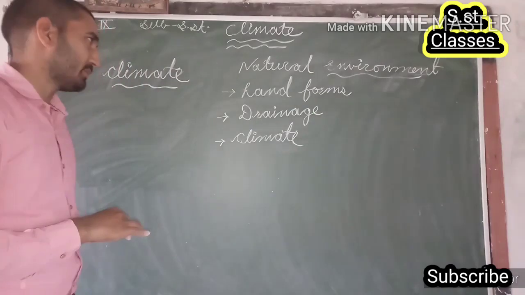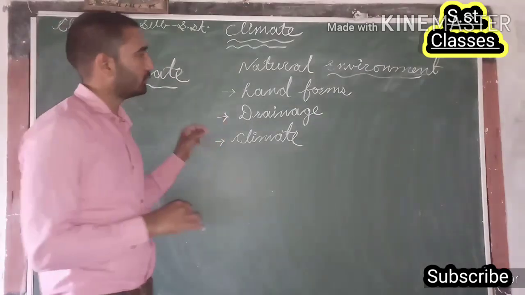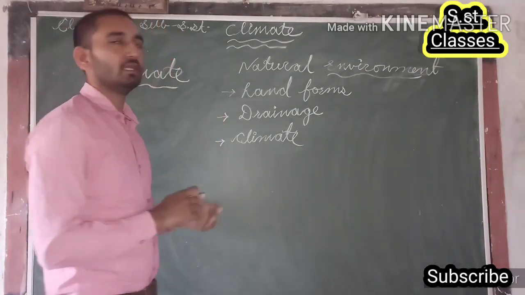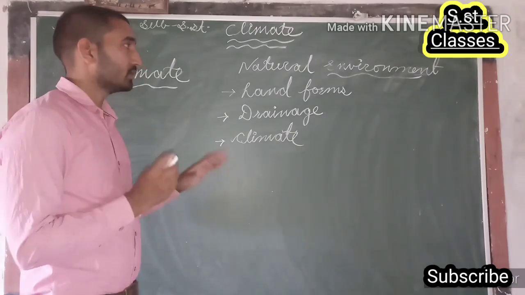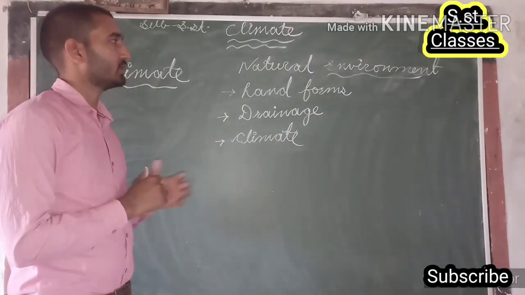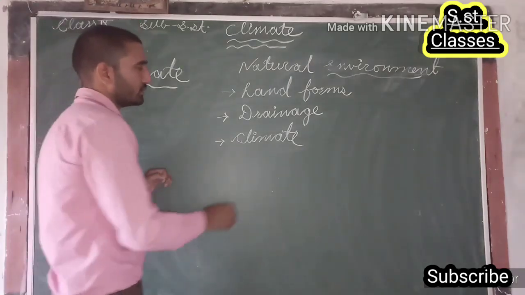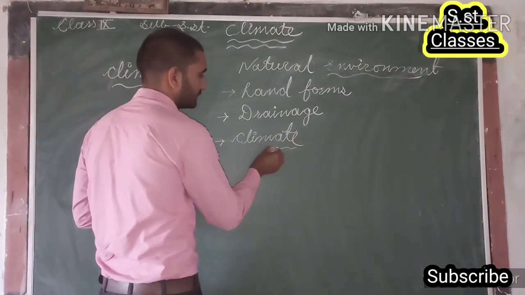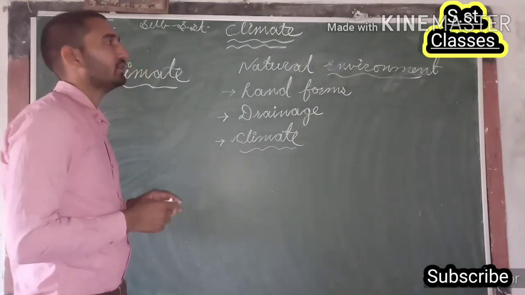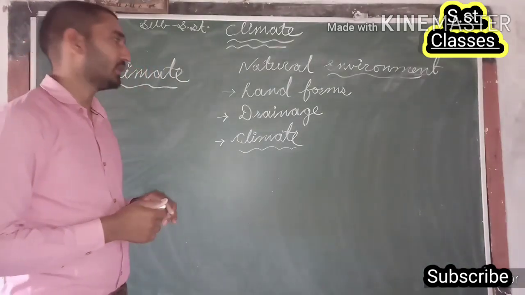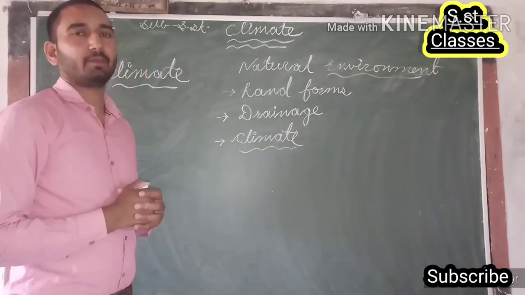So in the last two chapters, we already discussed landforms and the drainage system. The previous videos were related to landforms and drainage system. Now here we are going to discuss the remaining element of the natural environment of a particular place, and that is climate.